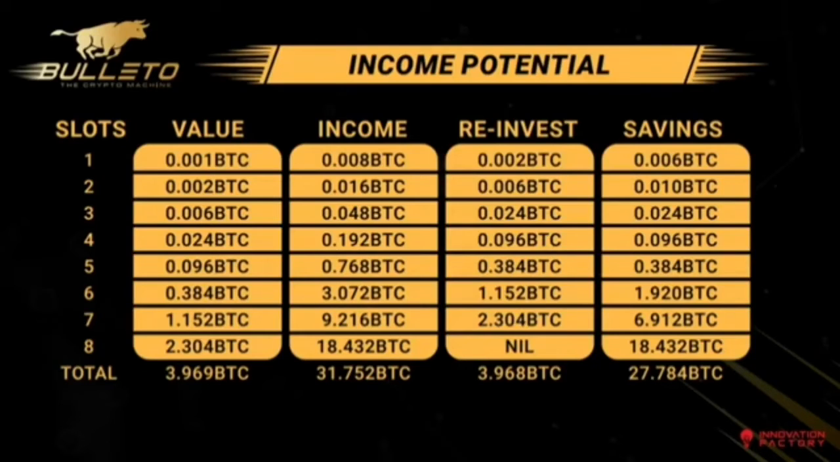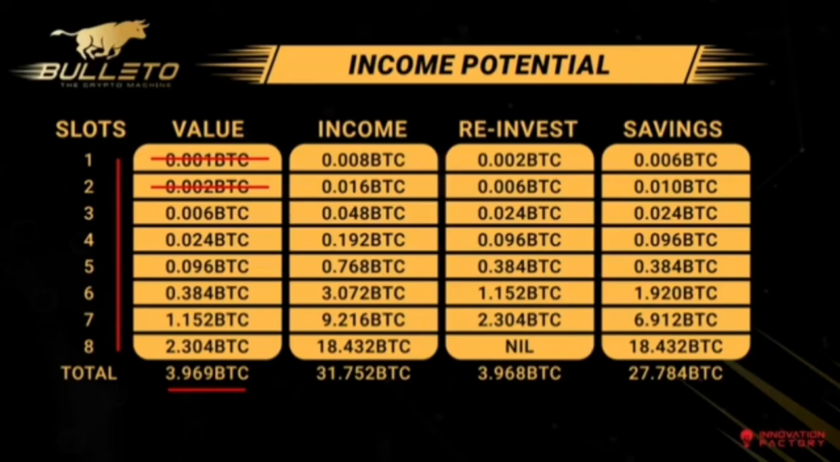Income potential. This is a thorough chart of your income potential. You start by investing 0.001 BTC in slot 1 and reinvesting for each slot, you reach up to a total investment of 3.969 BTC for all 8 slots. For instance, in the first slot, you generate 8x income and invest 2x income, or 2 times the income, to buy the next slot, making a saving of 6 times income.